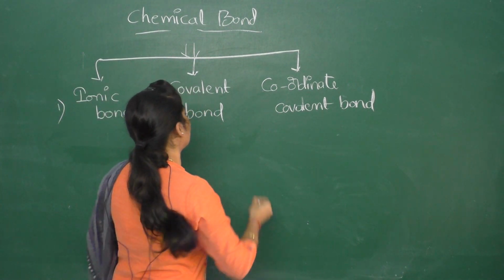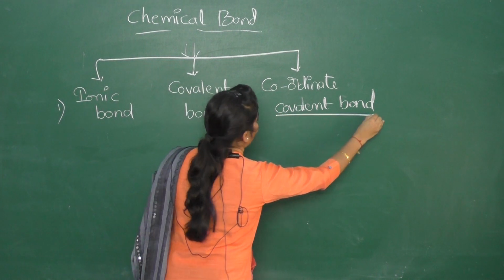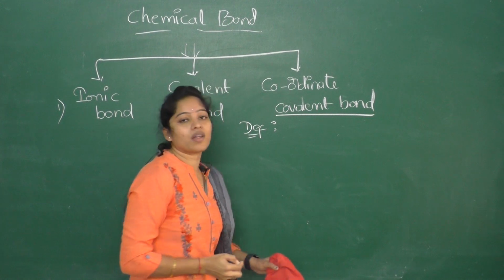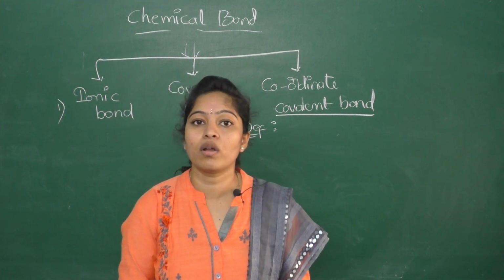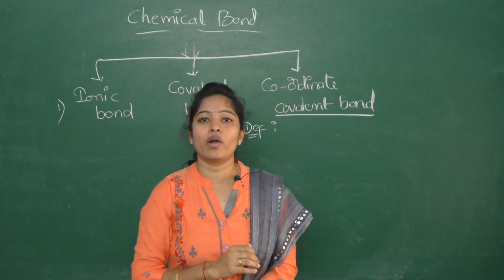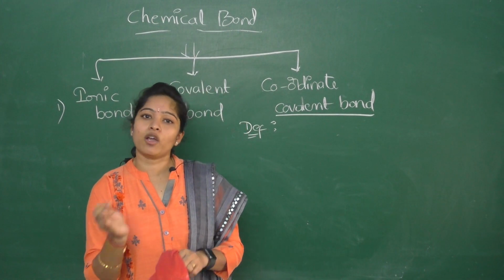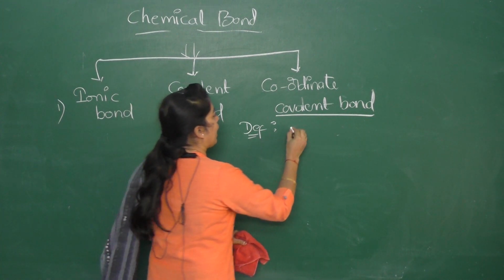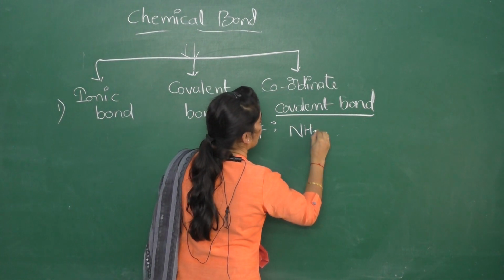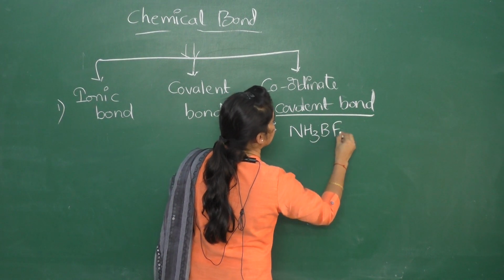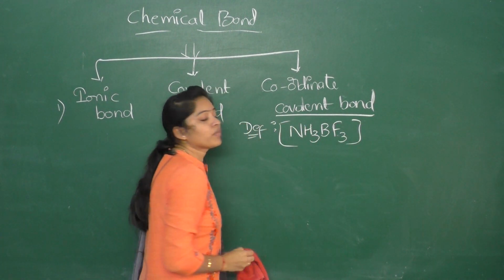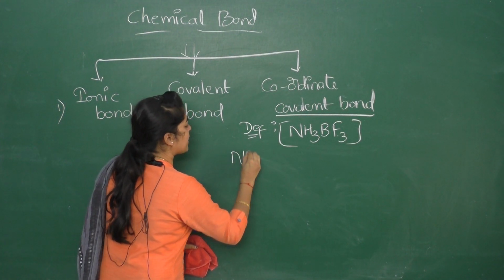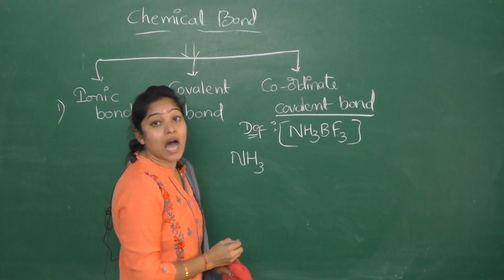Coordinate covalent bond. So what is covalent bond? Already we know, the bond formed due to the sharing of electrons. In this coordinate covalent bond, the bond is formed due to the sharing of electrons, but from only one atom of the 2 atoms. For example, NH3 and BF3, that is boron trifluoride. NH3 is a stable compound, that is ammonia.